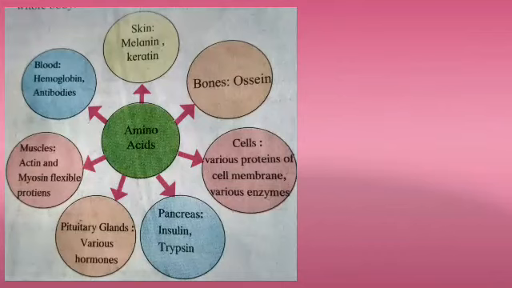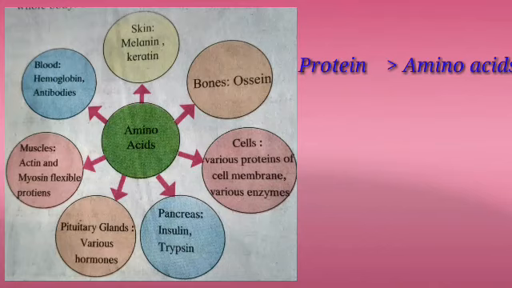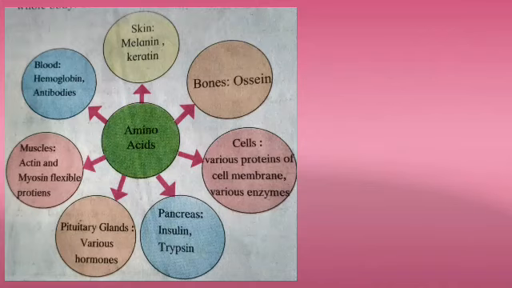Now look at the figure. In this figure, the proteins are shown and the different amino acids are produced by the different parts of our body. We will start with the top, that is the skin. The skin produces melanin and keratin by using proteins. The melanin gives color to our skin, which protects us from UV rays.